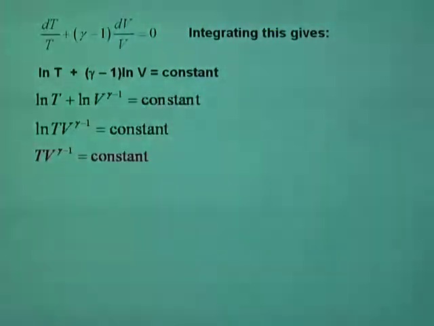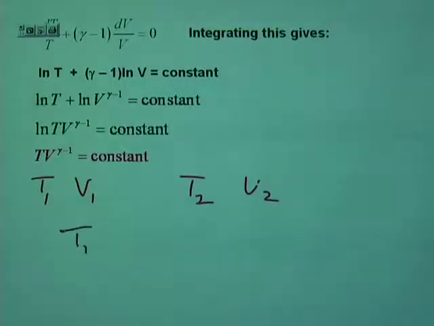What does it mean? It means if T1 is the temperature in state 1 and V1 is the volume, the state changes to T2, V2. It means T1, V